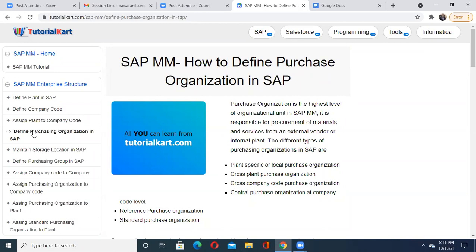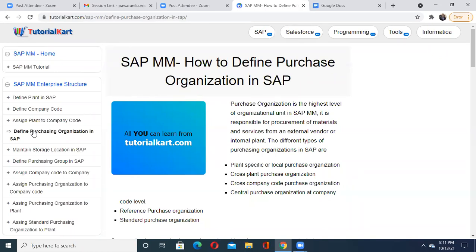Okay, there is a new plant, so we have defined it, we have assigned a code to it. Now that plant is ready, but now I have to define its internal units also. So which internal unit do I require? Materials management one, purchase one. So I'm going to define now the purchase organization in this SAP.